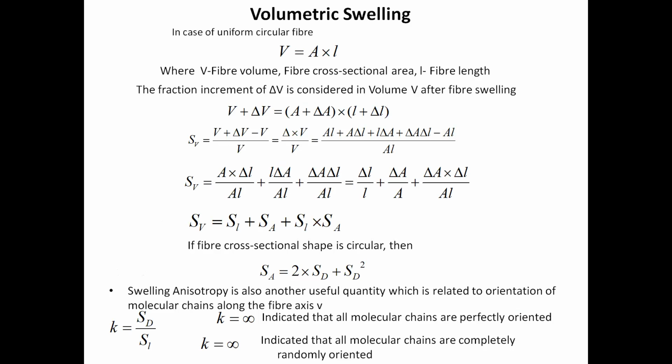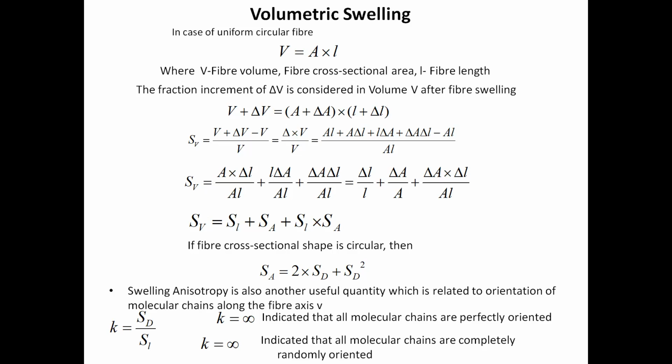You know, for a circular cylinder, its volume will be area of cross section into L, A into L, where V is the fiber volume, and A is the fiber cross sectional area. A is not mentioned here, but it should be here. And L is the fiber length. The fractional increment of delta V is considered in volume after fiber swelling. So after swelling, V will become V plus delta V, A will become A plus delta A, and L will become L plus delta L.